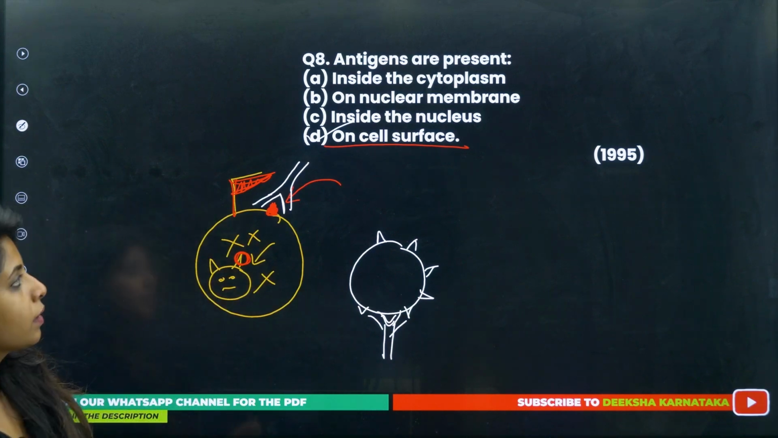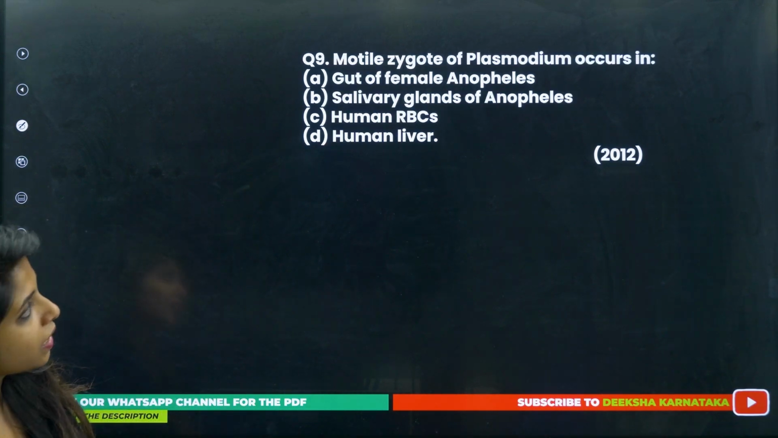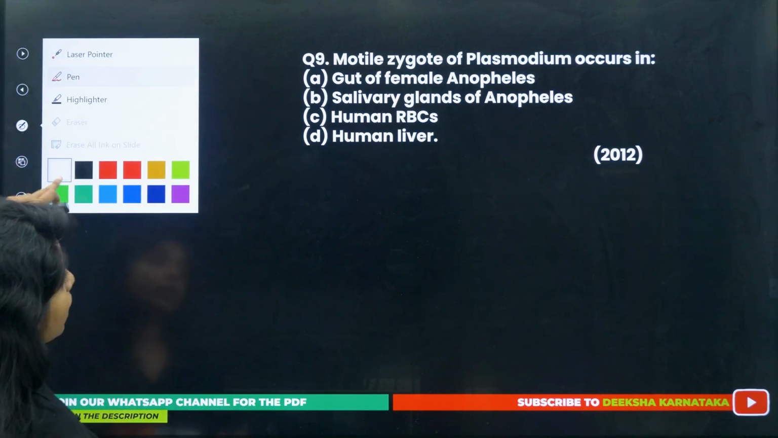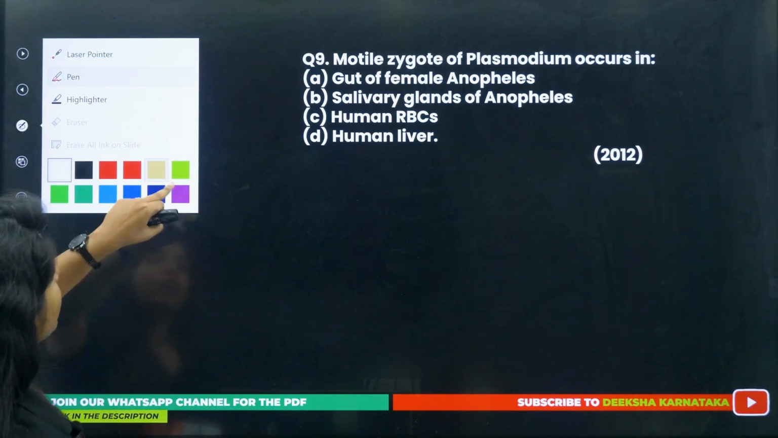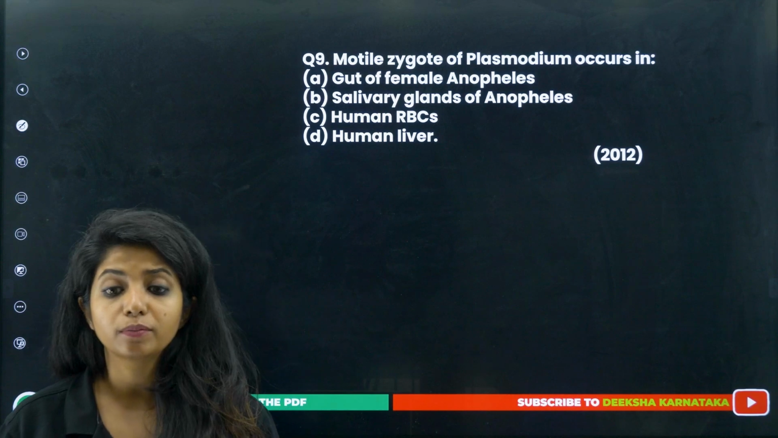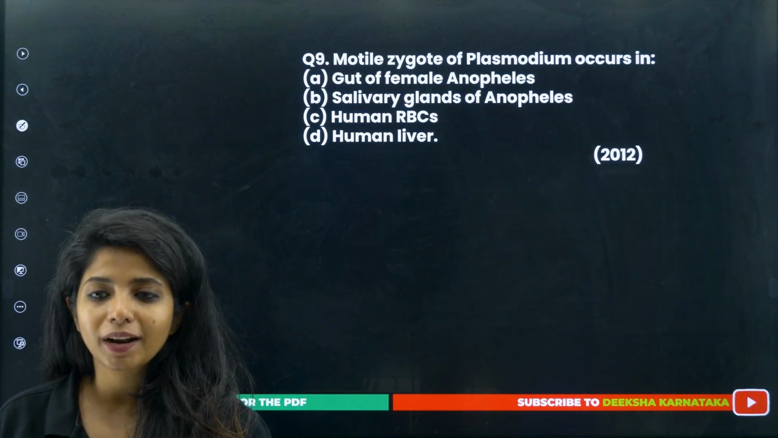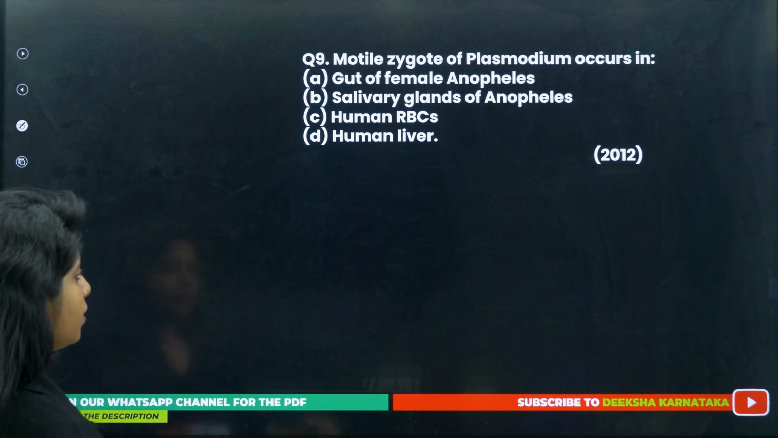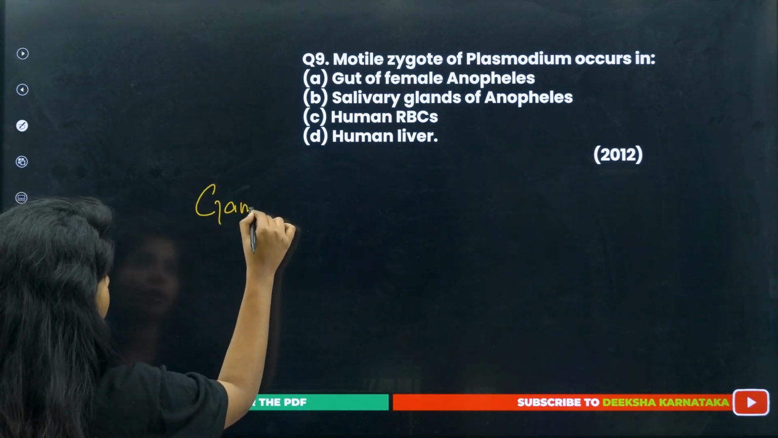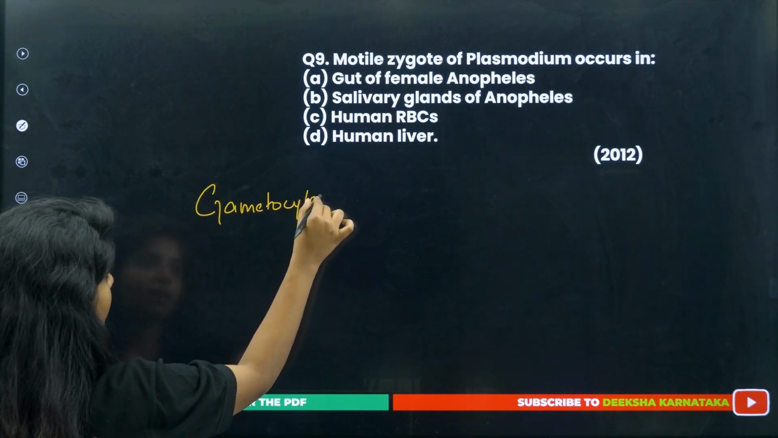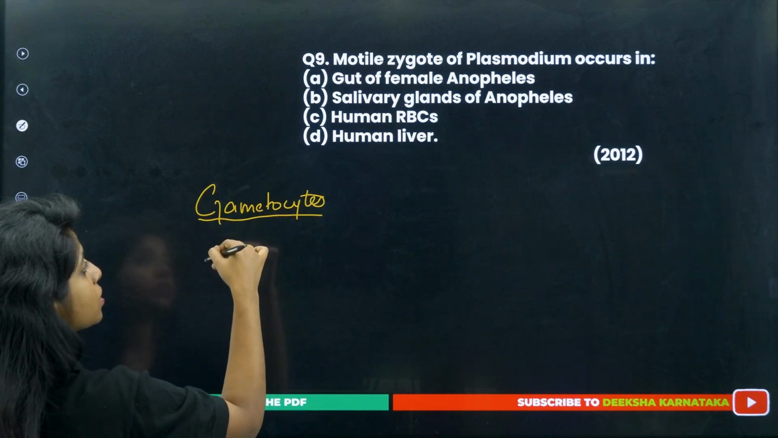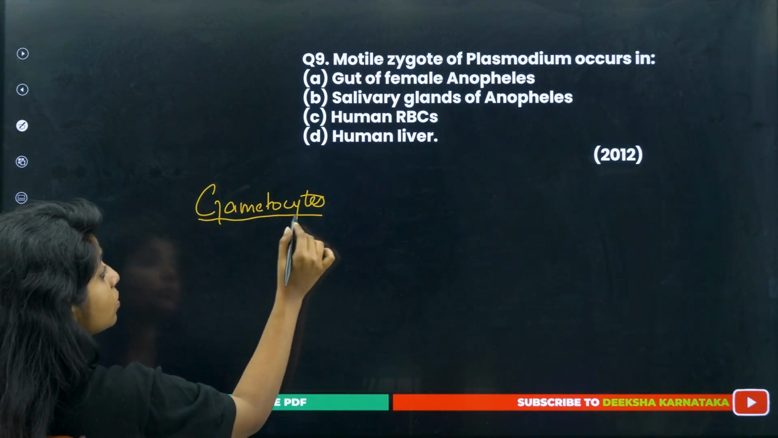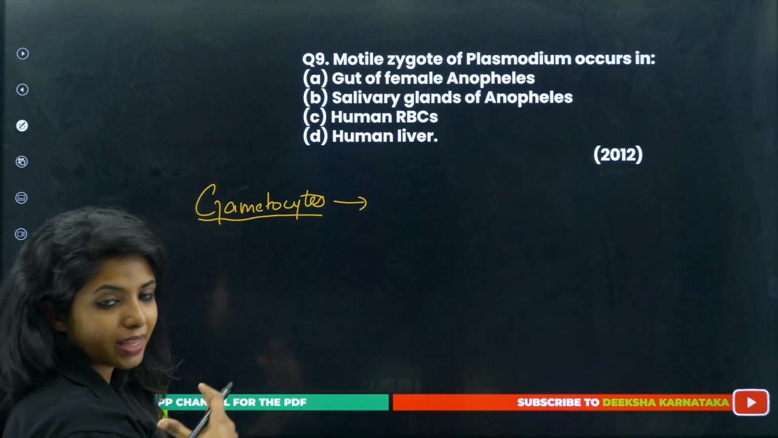Okay, now next thing, motile zygote of Plasmodium occurs in children. I explained this question to you, and that is why I put it over here. This has come, so why not explain it again? It's not a problem, but you have to remember it. Motile zygote of Plasmodium, tell me, where is it occurring? So remember, gametocytes were formed in our body. Gametocytes were a type of cells which has the ability to form the gametes, but do they form the gamete in our body? No. Instead, the gametocytes are there in our blood.